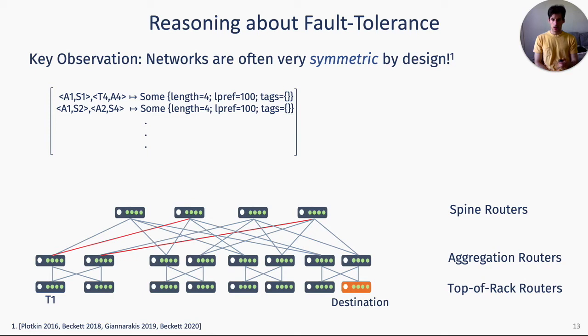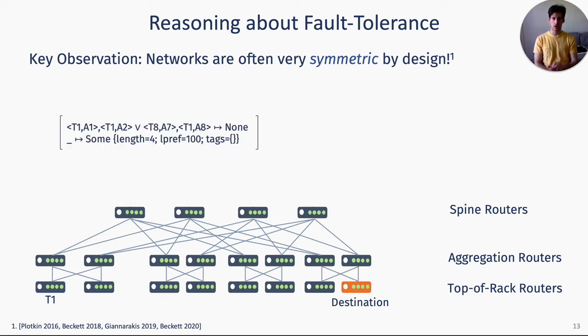In fact, the only two combinations that matter in the case of T1 is the failure of the two links that lie on T1 or of the two links that connect the destination to the rest of the network. So like before, we can compactly represent T1 routes under different failure scenarios using multi-terminal BDDs. And I want to stress that besides the memory savings, the advantage is that when T1 propagates the map it has computed to its neighbors, it only has to process these two distinct routes.